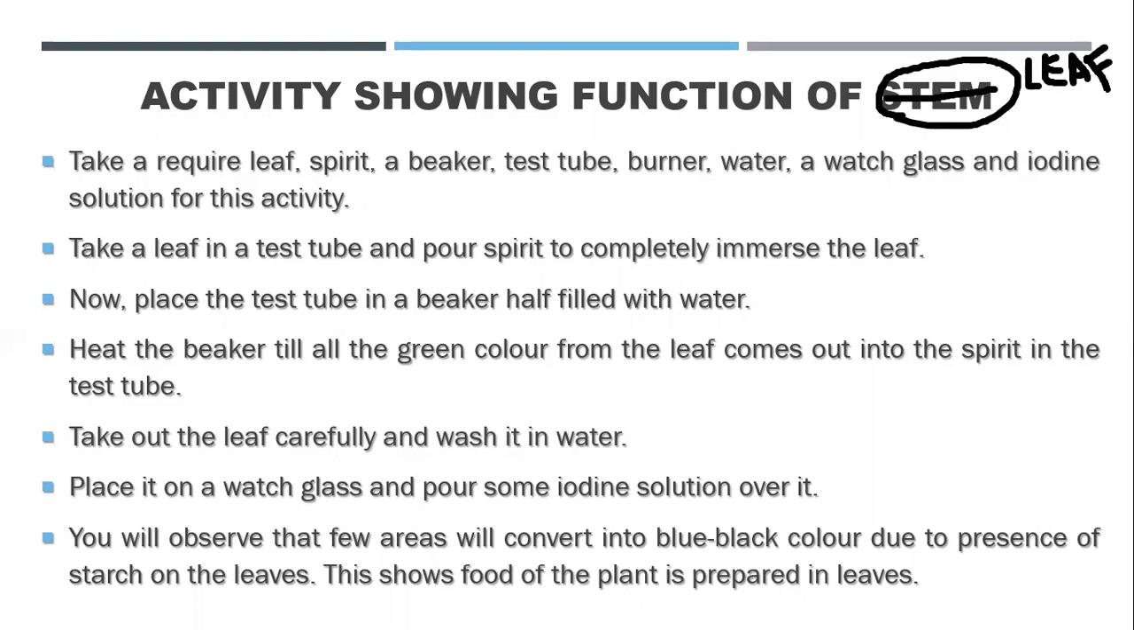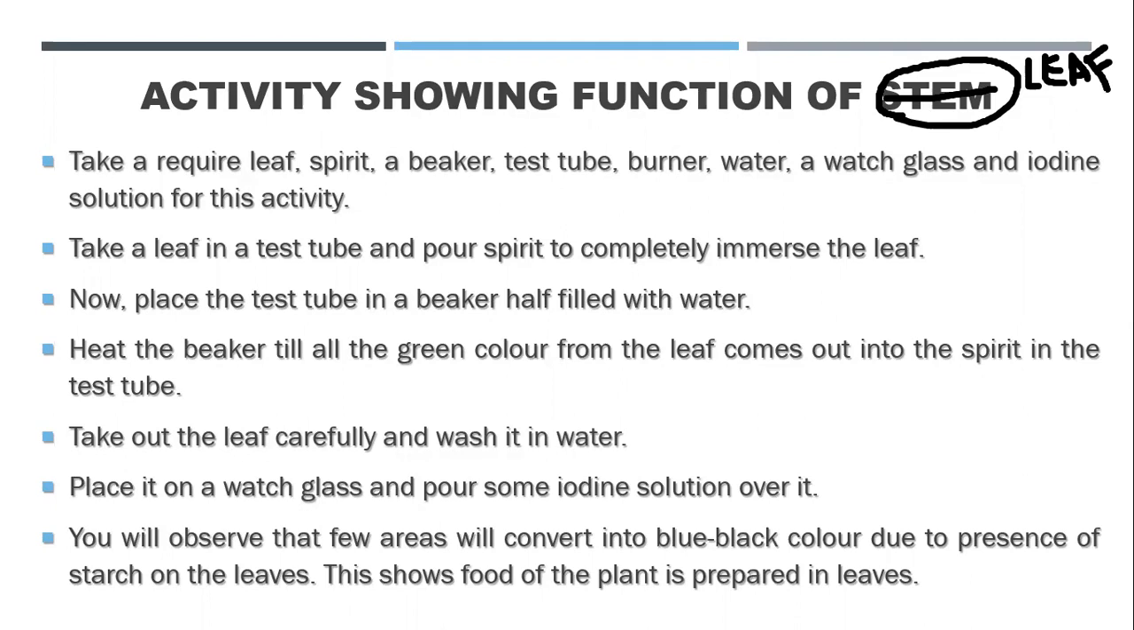Then you need to take out the leaf carefully and wash it with the water. Then we are going to put iodine solution on the leaf. Okay, the iodine solution is yellow in color. We have studied the test of carbohydrates in chapter 2, that if there is any presence of starch or carbohydrate, we put iodine solution and it turns blue black.